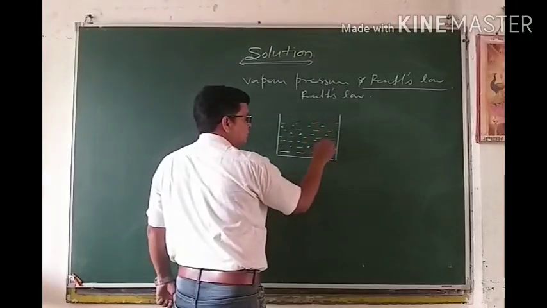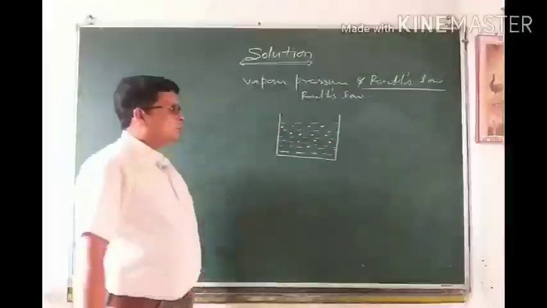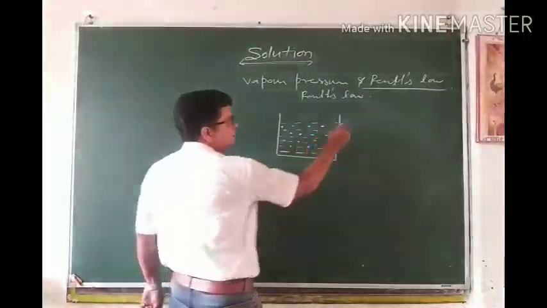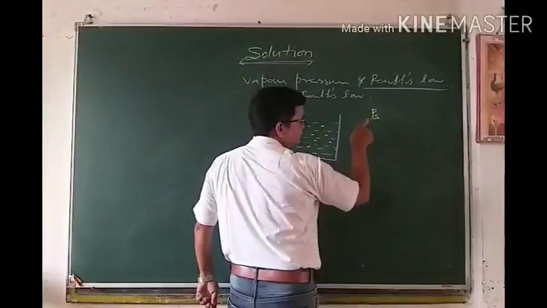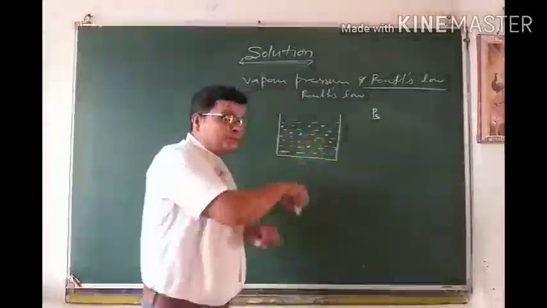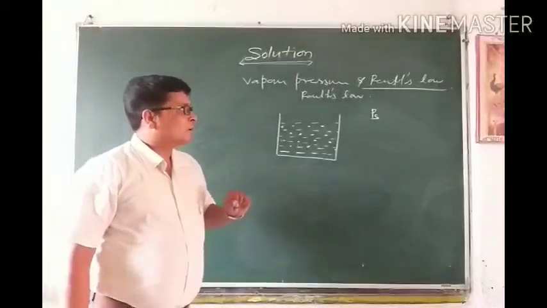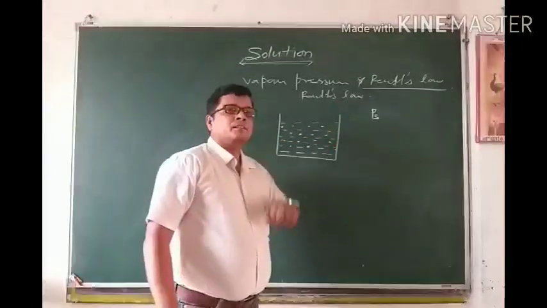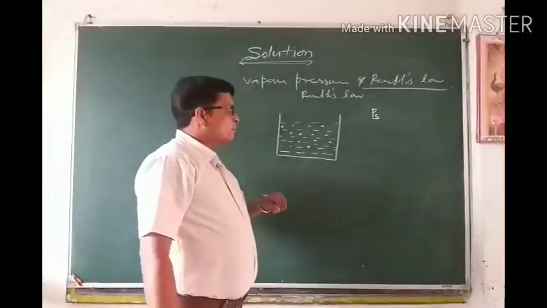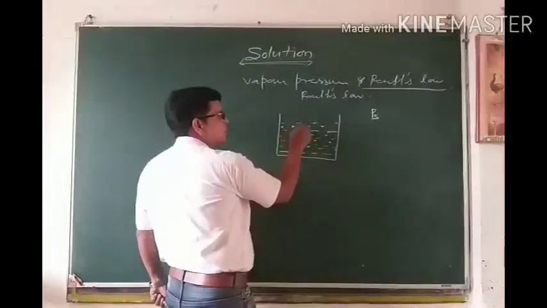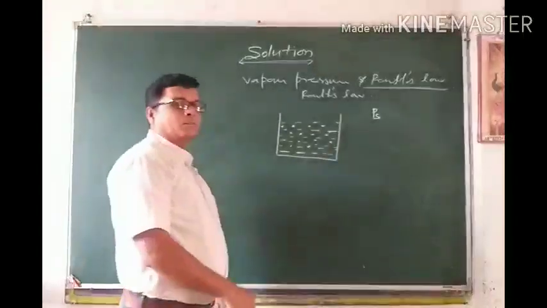If we add some non-volatile solute in this, what do you think about the vapor pressure of this solution, PS? Which solution? The one which contains non-volatile solute. On what factor does it depend? What do you think? Either the amount of solvent or the amount of non-volatile solute particles.